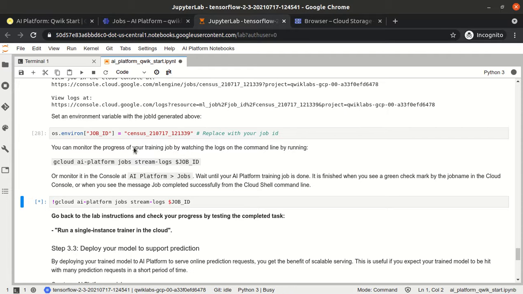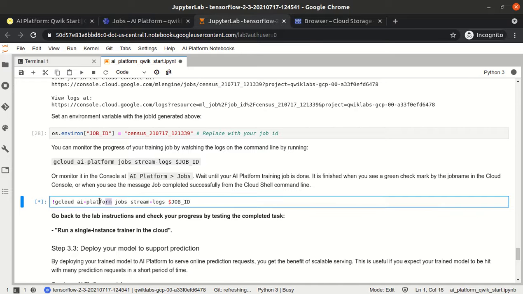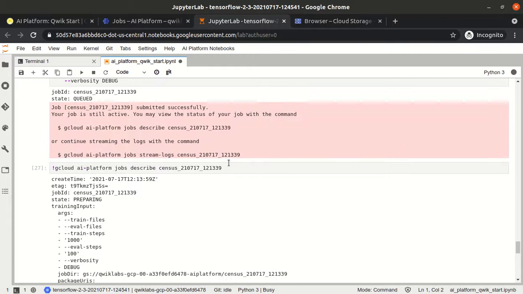We can check the progress of the command, but every time we have to use gcloud ai-platform. Whatever operation we do under the AI Platform service, the first two options should be gcloud ai-platform, and after that the option will change. If we want to train the model locally, we use local train. If we want to submit the job, then jobs submit batch. If we want to check the logs, then jobs stream-logs. If we want to describe the status of the job, we use jobs describe and then the job ID.